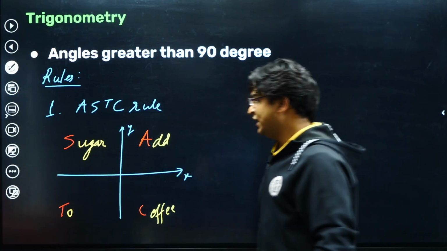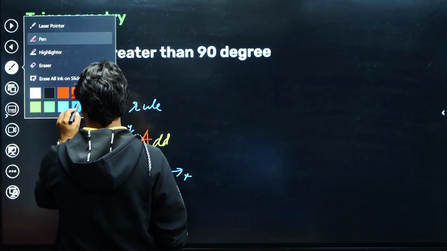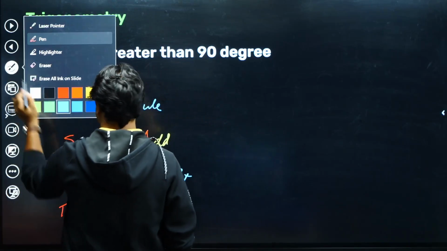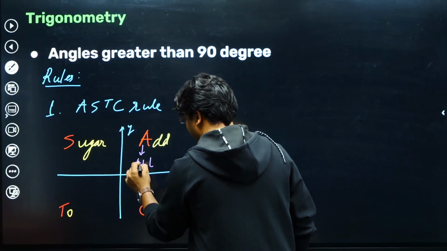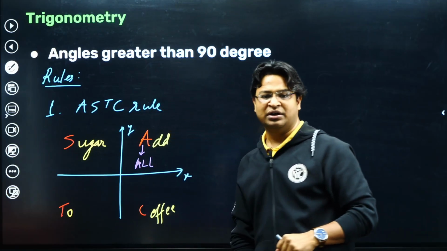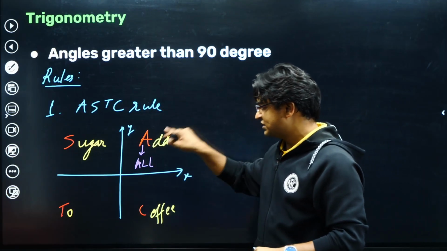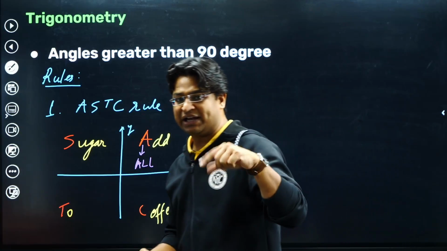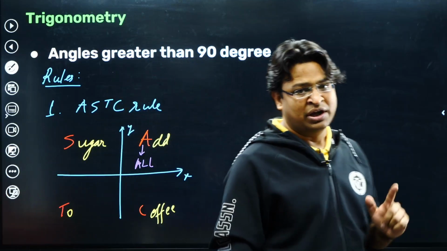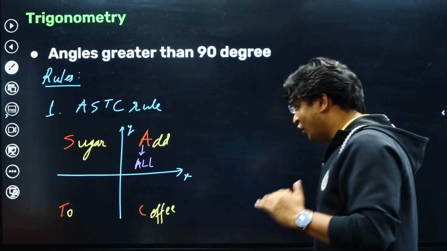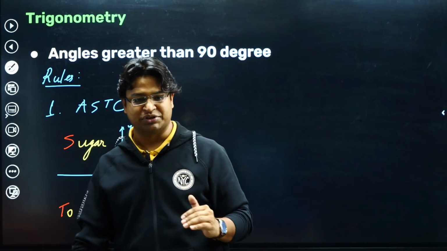A indicates that all trigonometric ratios are positive in this quadrant. A represents all trigonometric ratios, whether it is sine, cos, tan. If an angle falls in the first quadrant, then all trigonometric ratios are going to be positive.